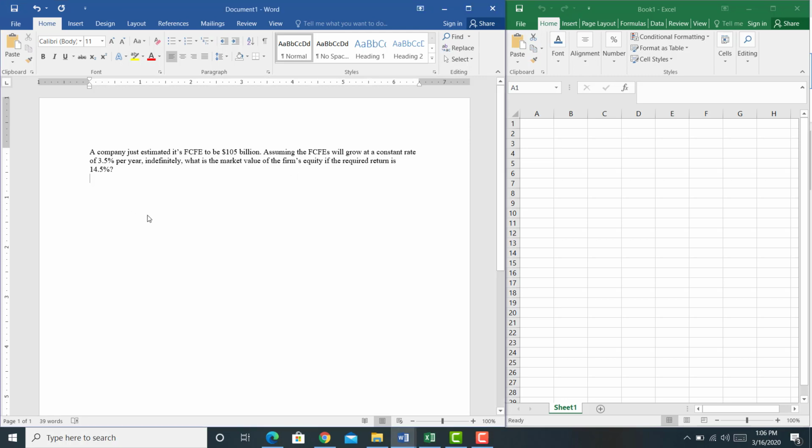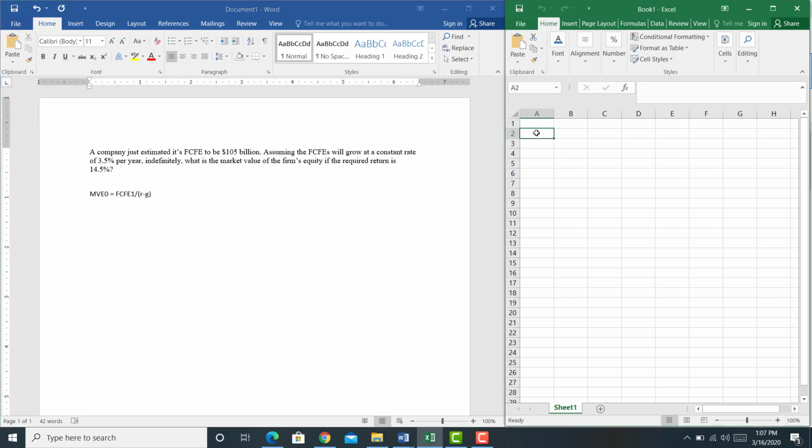What is the total market value of equity if the required rate of return by shareholders is 14.5%? Recall that previously we said the price today is equal to the dividend tomorrow divided by the difference between R minus G. Again, if the cash flows are growing at a constant rate G indefinitely, then instead of the dividend discount model, we can use the dividend growth model. But here we're going to substitute out the price for the entire market value of equity, and for the dividends, the free cash flow to equity holders in year one. So this problem becomes pretty straightforward.